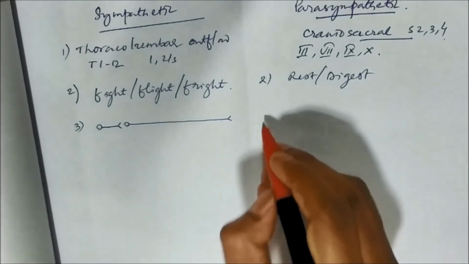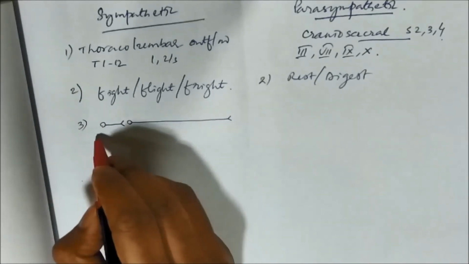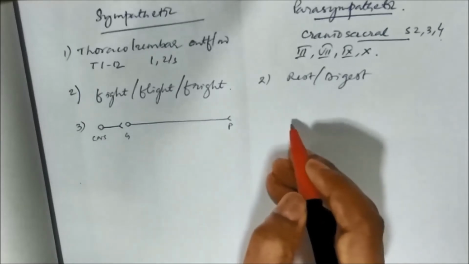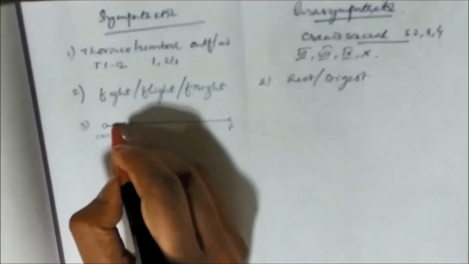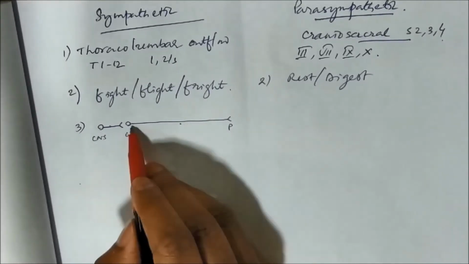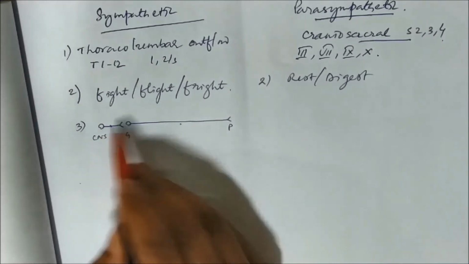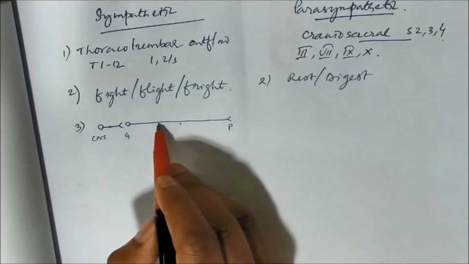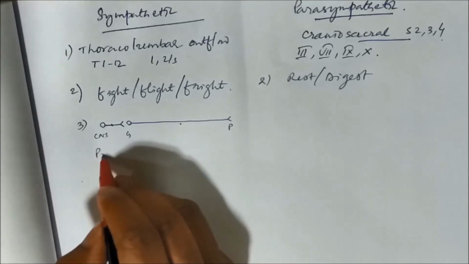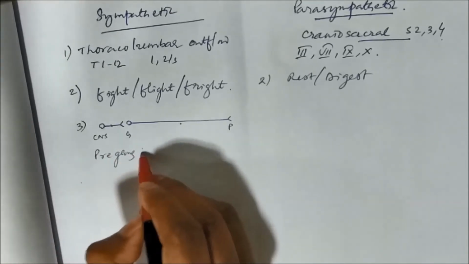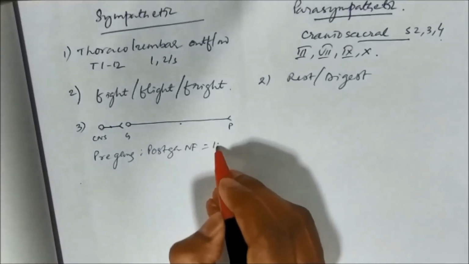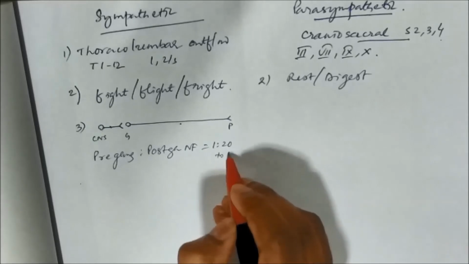Two motor neurons in series are there, one from the CNS to the ganglion and one from the ganglion to the peripheral organ. This is called the preganglionic nerve fiber, and this is called the postganglionic nerve fiber, because this is action outside the CNS. The ratio of preganglionic to postganglionic nerve fiber will be 1:20 to